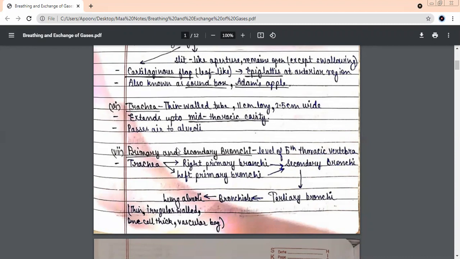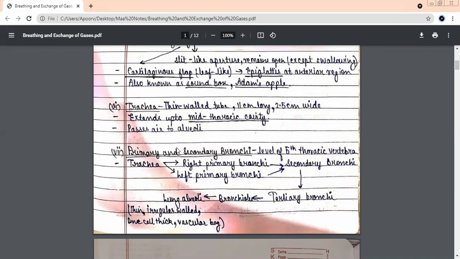Very good. Sometimes what happens is that the cartilage becomes a little projected. We talked about cartilage, no? It's all cartilage, no bones here. So this cartilage becomes a little swollen or projected. This is most prominent in men. Though the projection is there in women also, this swelling is more in men, very prominent in men. This is what we call Adam's apple. What is it called? Adam's apple. Okay.